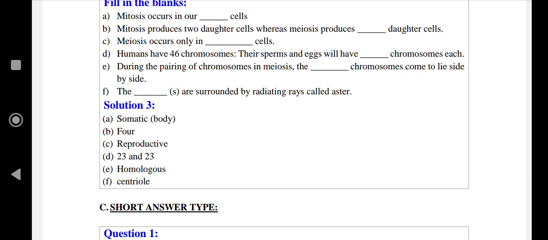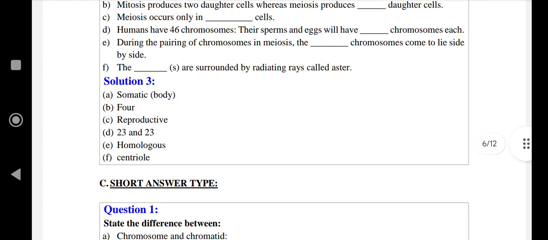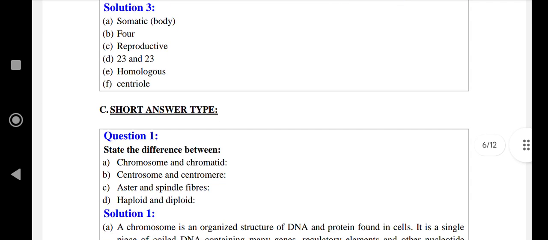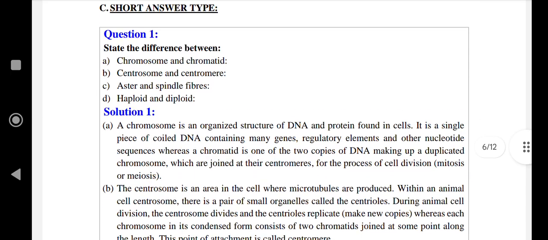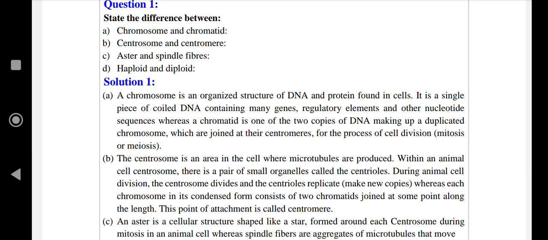Next question. During the pairing of chromosomes in meiosis, the dash chromosomes come to lie side by side. Answer is homologous. The dash is surrounded by radiating rays called aster. Answer is centriole. Short answer type question. State the difference between chromosome and chromatid. Answer is chromosome is an organized structure of DNA and protein found in cells.